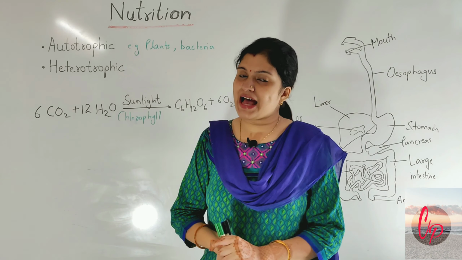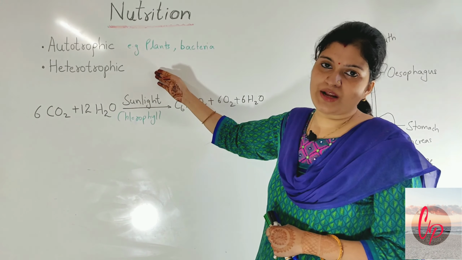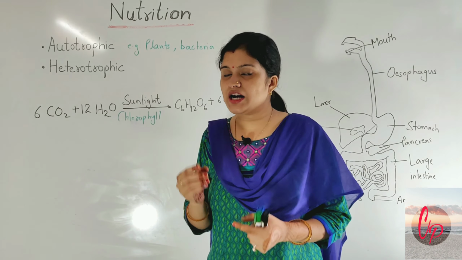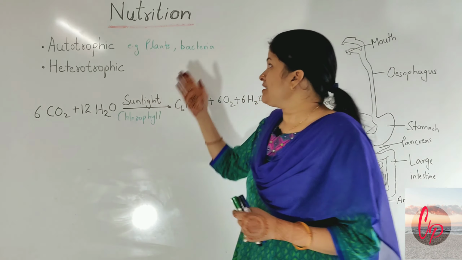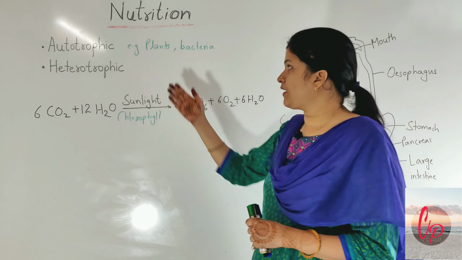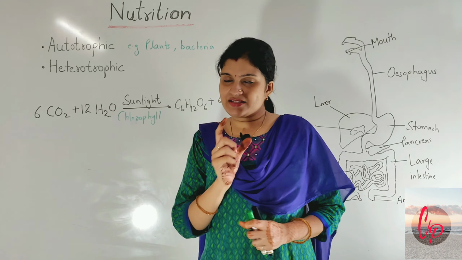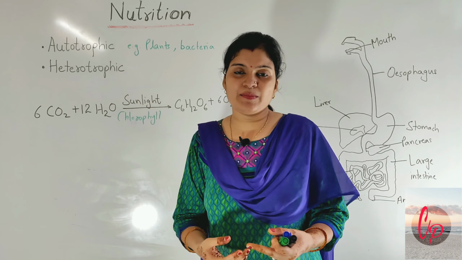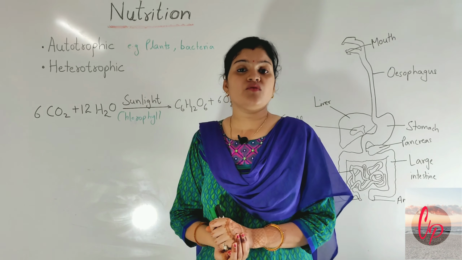And when we talk about examples of autotrophs, they are basically the plants, or most of the plants actually. I'm not saying all the plants, because we have some examples of plants which are partially heterotrophic also. So most of the plants are autotrophic, plus some bacteria are also autotrophic in nature. Now when we talk about plants, how are they able to prepare their food? A very basic process is there, which I'm not going to discuss in detail, because you are studying about this from very early classes. That is the process of photosynthesis.